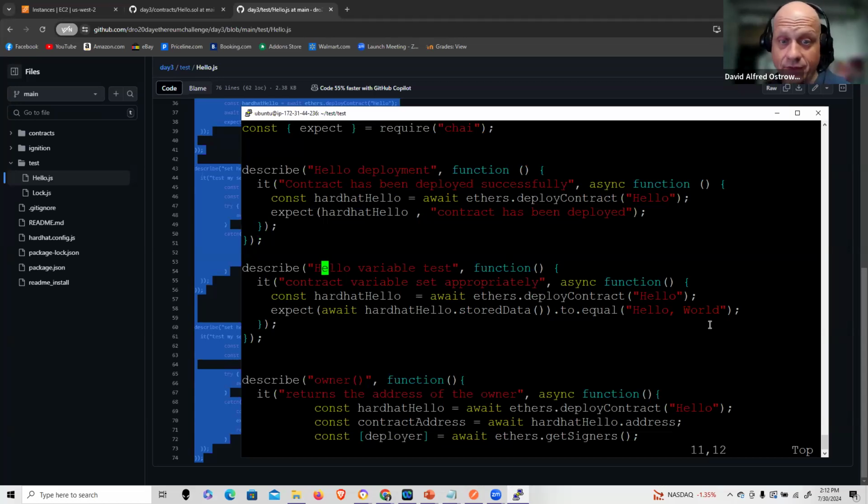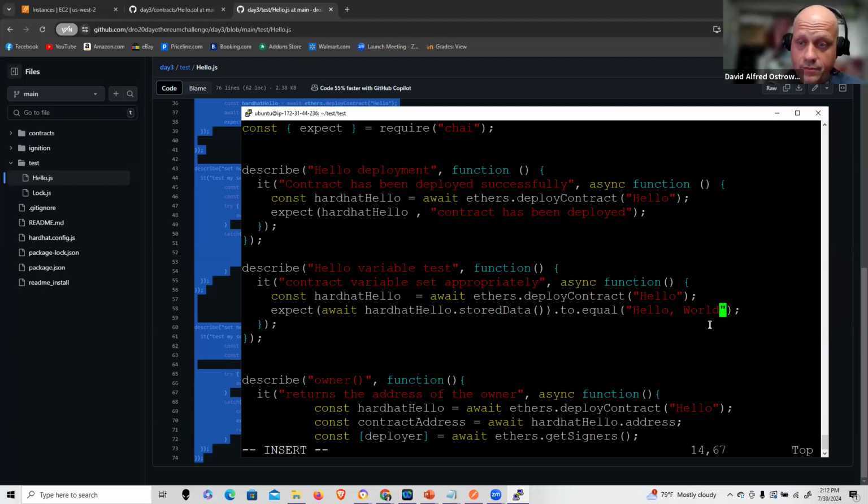The next test, I have a hello variable test. Now, if you recall, I just described where I have in the contract, I did an initialization of that variable, which I didn't have prior. Okay, that was to support this test here. So here, I do another deployment. I would describe it, and then I do the deploy contract. And in this case, I call stored data. It's a public function, so I can invoke it as a method and return that variable. In this case, I test it against the message hello world, and it passes successfully because that is the appropriate message that I put in my smart contract.